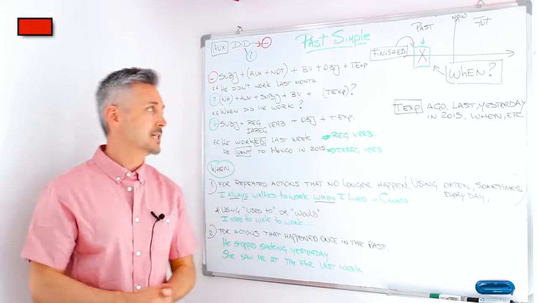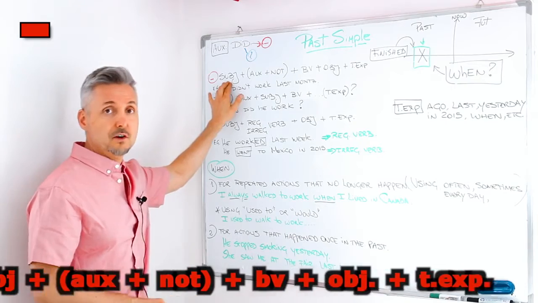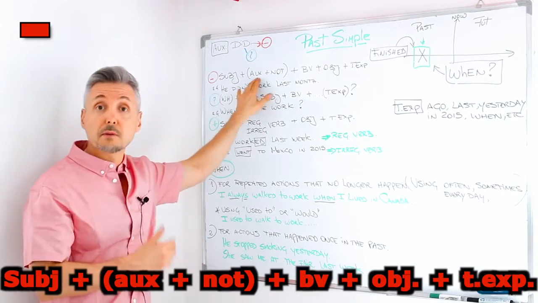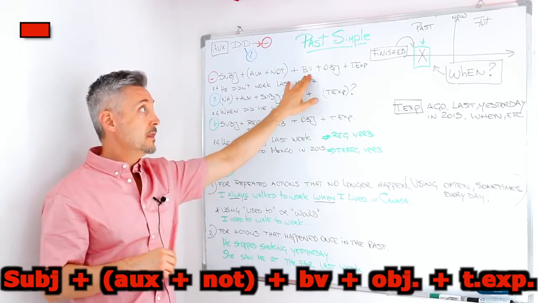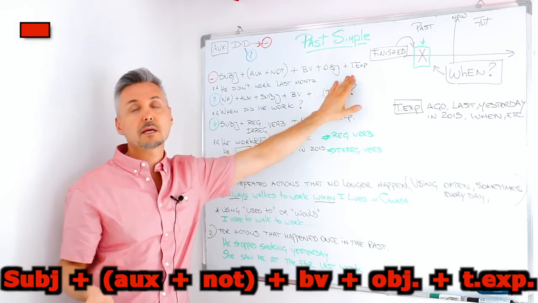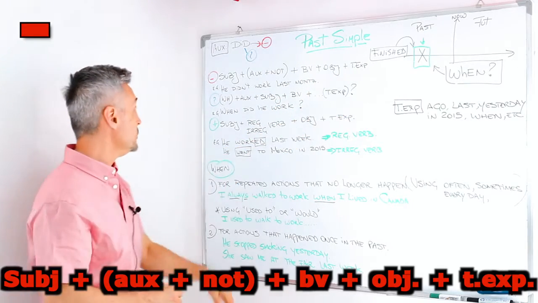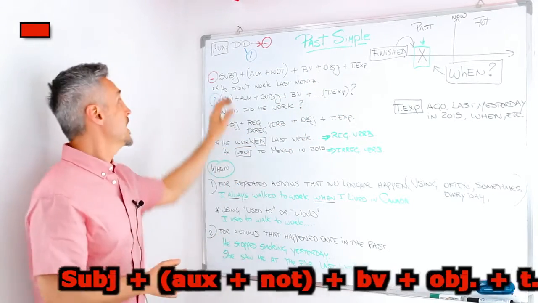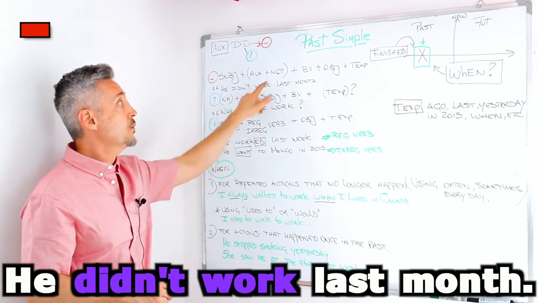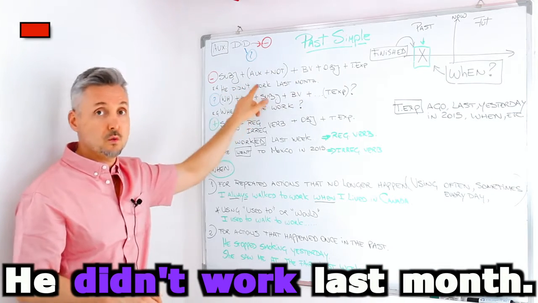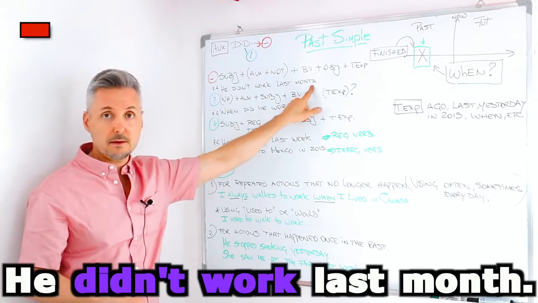Let's look at the formulas. We have the subject first, then we have the auxiliary plus not, then the base of the verb, then the object, and then the time expression, if any. An example: he didn't, so he did not, he didn't work, base of the verb to work, last month.